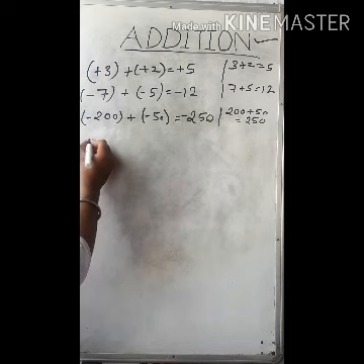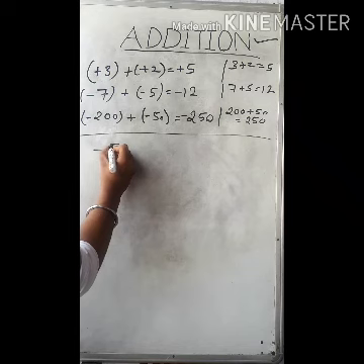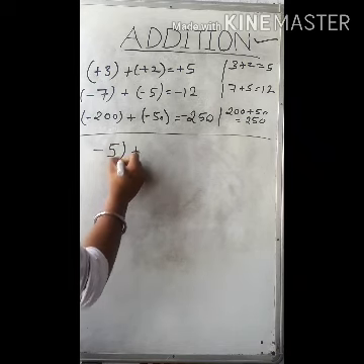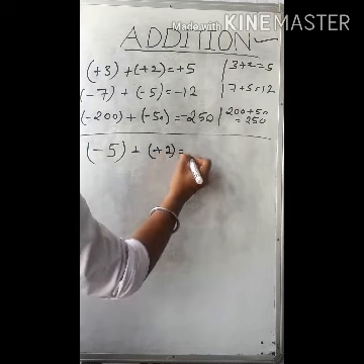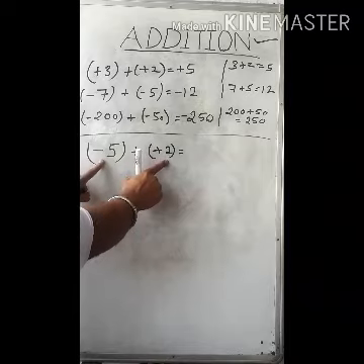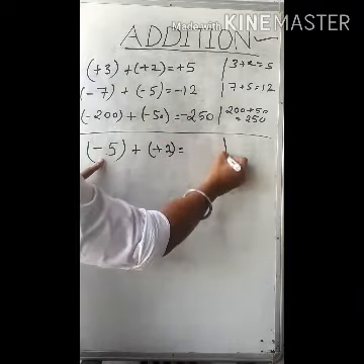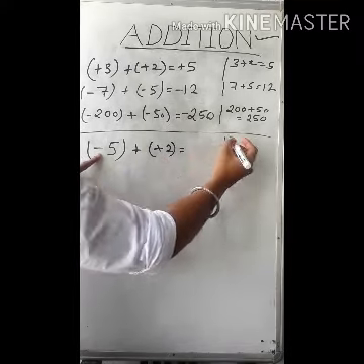So let's take another example. I have to add -5 and +2. What we have learned is, whenever we add two integers of different sign, then they are subtracted. That means 5 is negative and 2 is positive, so they are subtracted.